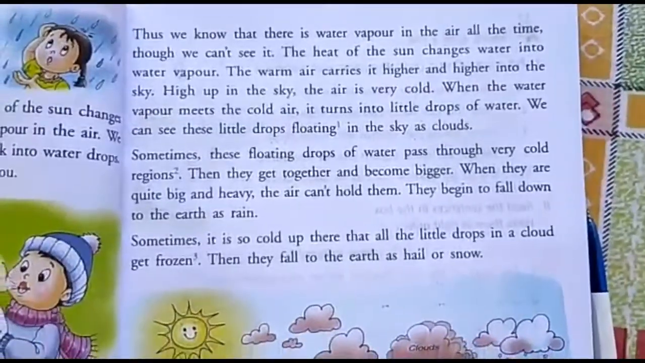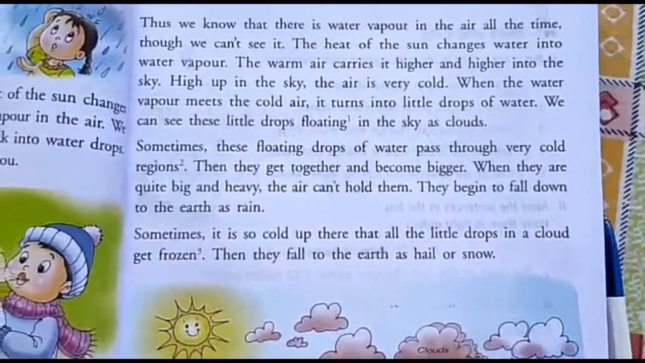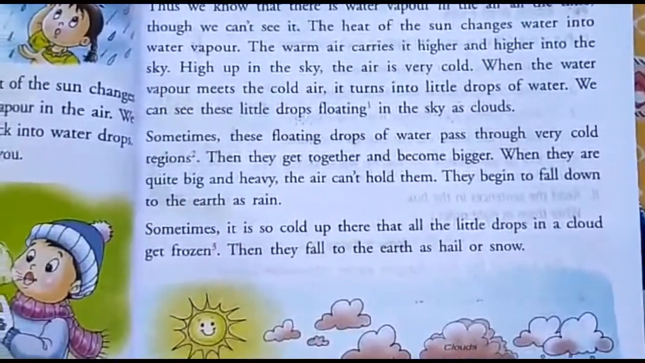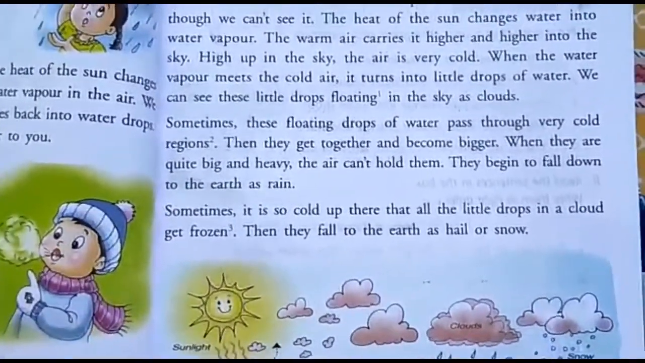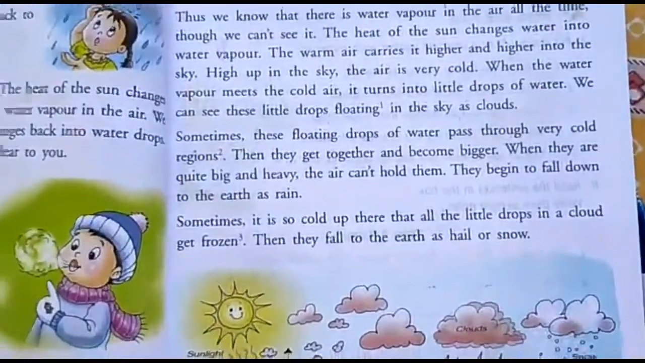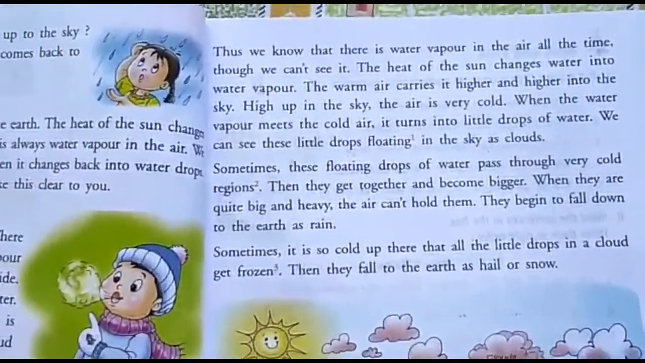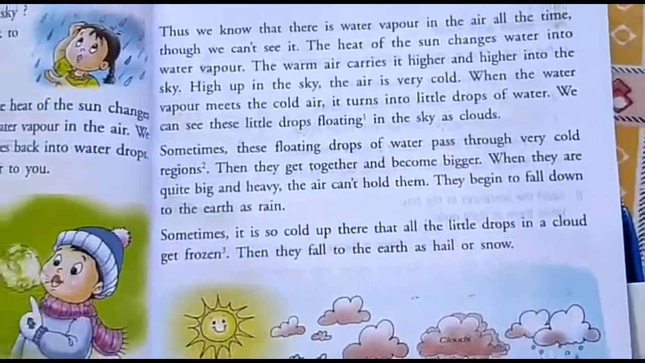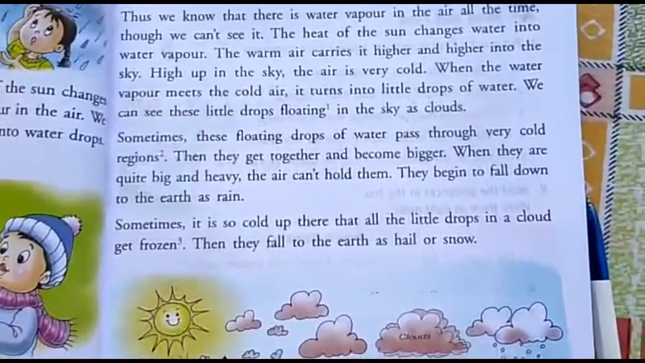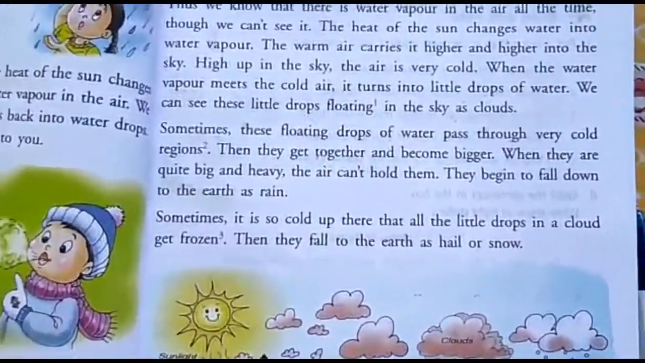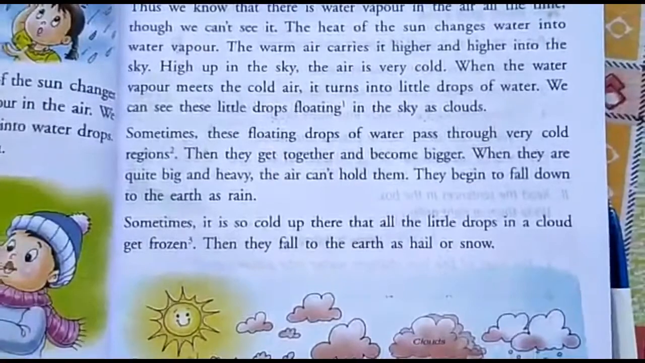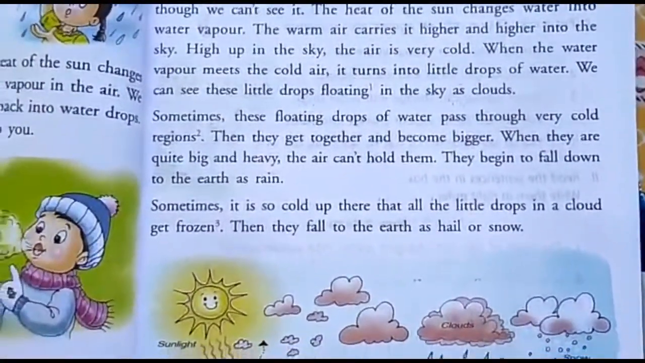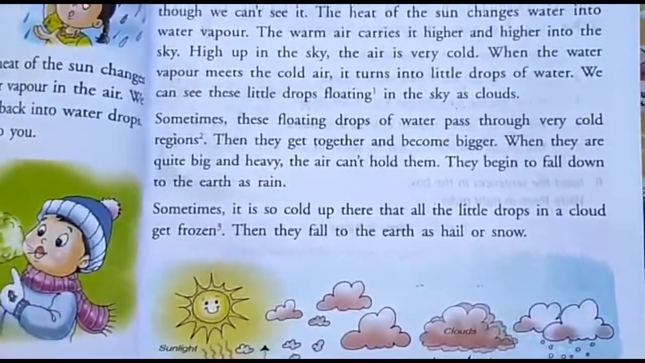When the water vapor meets the cold air, it turns into little drops of water. We can see these little drops floating in the sky as clouds. Before raining, when it is going to rain, we can see the clouds passing in the sky. Black clouds, very fast they will pass, no? Yes, that shows the little drops floating in the sky as clouds.